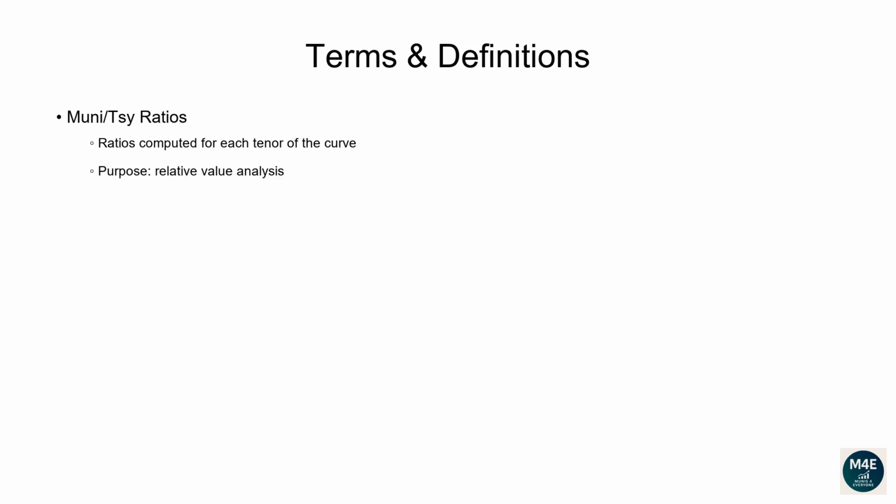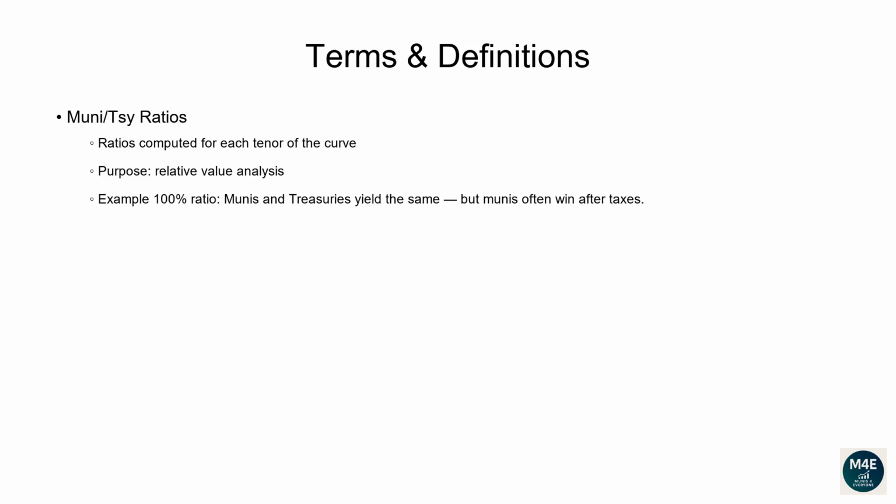They are one way portfolio managers and traders use to measure the relative value between municipal bonds and treasuries. Treasuries are the risk-free benchmark backed by the US government. Munis are obligations issued mostly by states and cities. Therefore, professionals want to know, am I getting enough extra yield in Munis compared to risk-free treasuries?